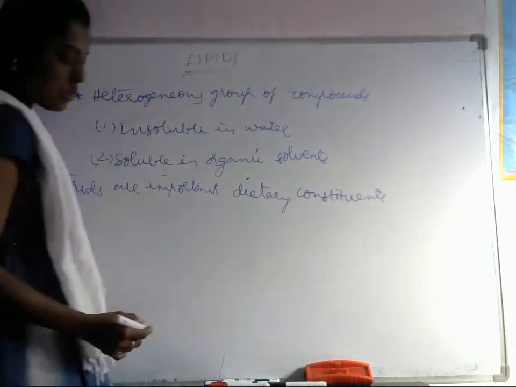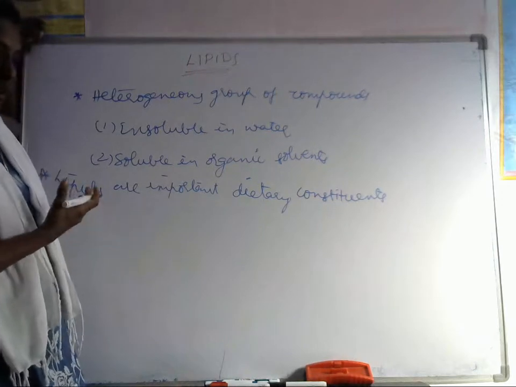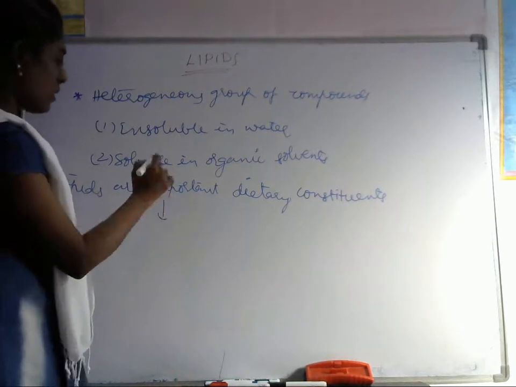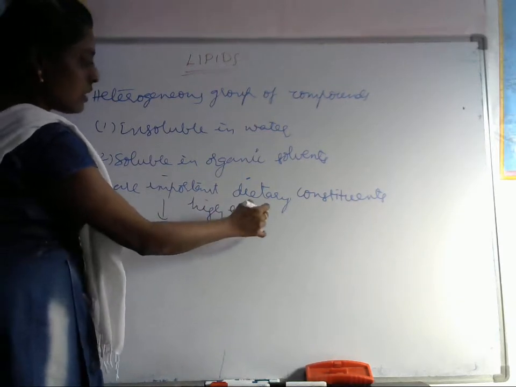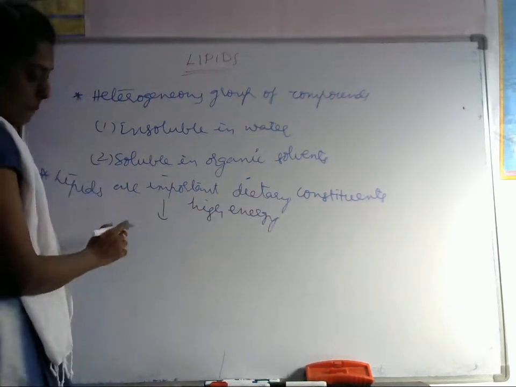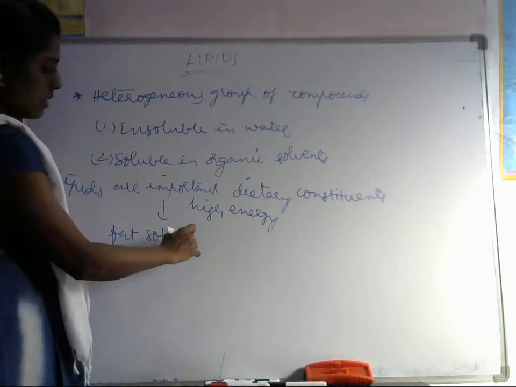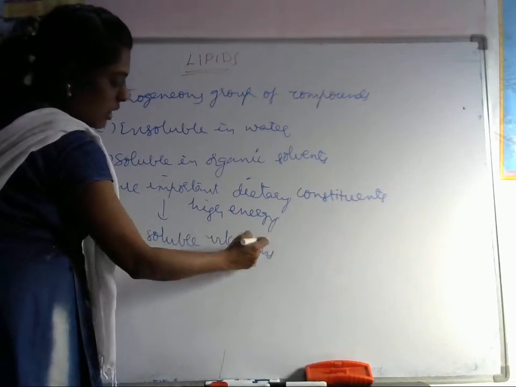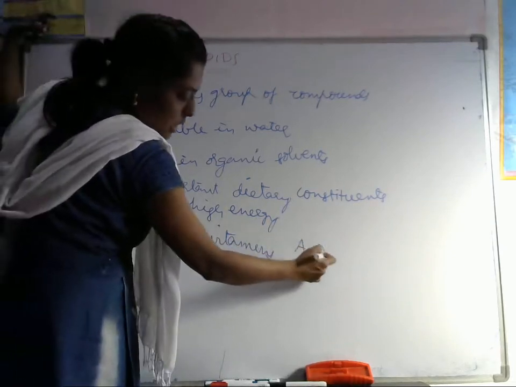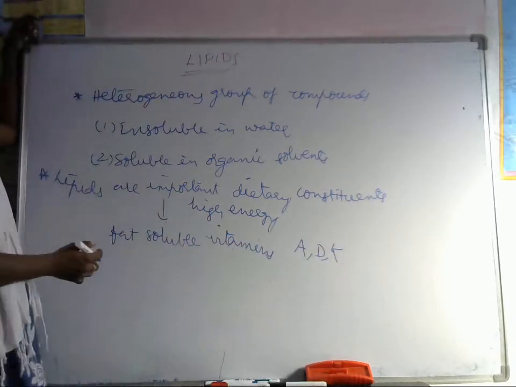Not only because they have high energy, but also because they are fat soluble. These are said to be fat soluble vitamins, which are A, D, E and K. These are found in natural food.